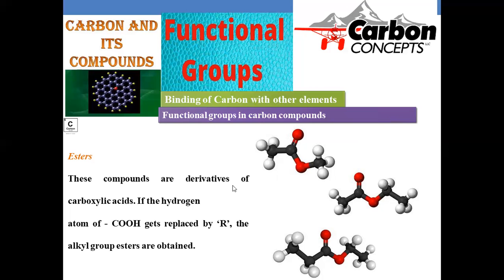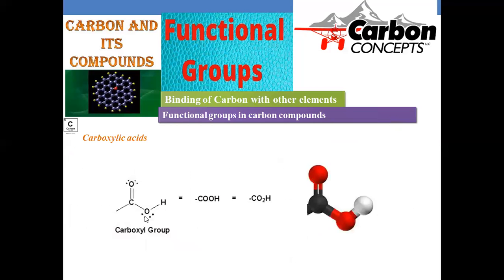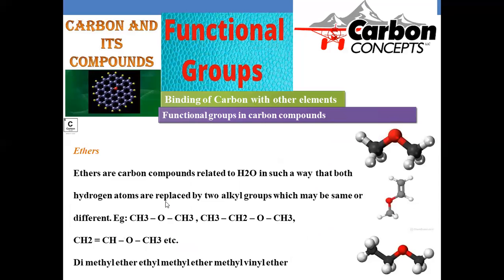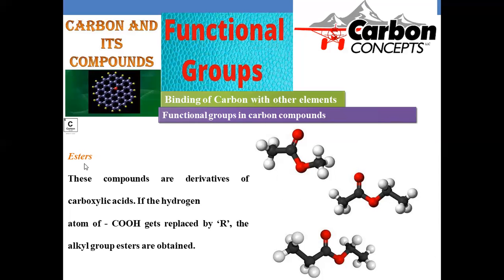These compounds are derivatives of carboxylic acids. In carboxylic acid you can find C double bond O, OH. If we replace the H with an alkyl group, it is converted into an ester, so we can say these are derivatives of carboxylic acids. When one hydrogen atom of a carboxylic acid is replaced with an R group, esters are generated.